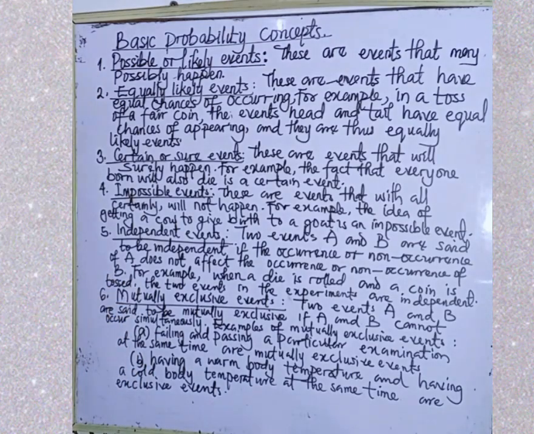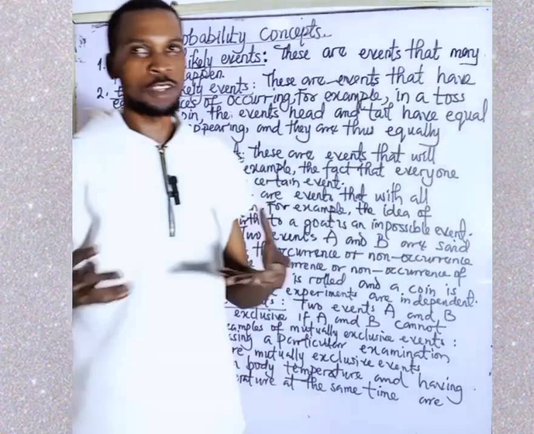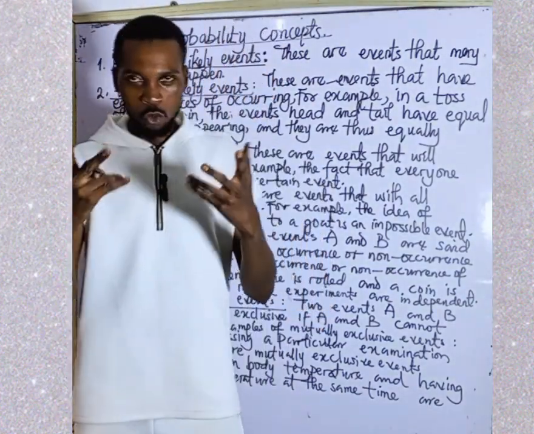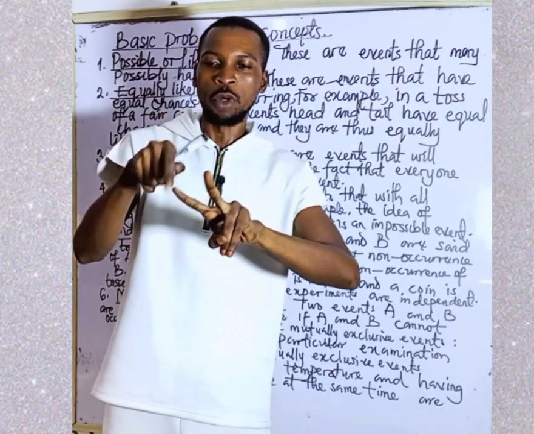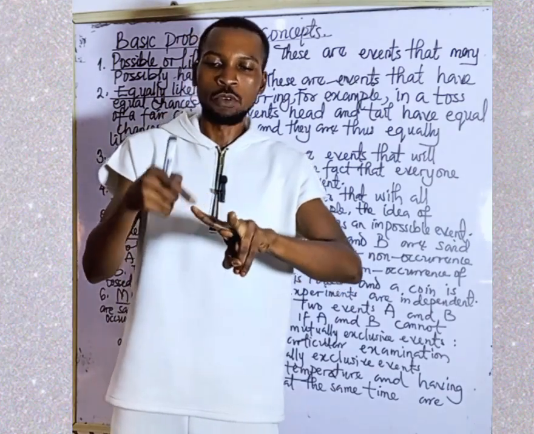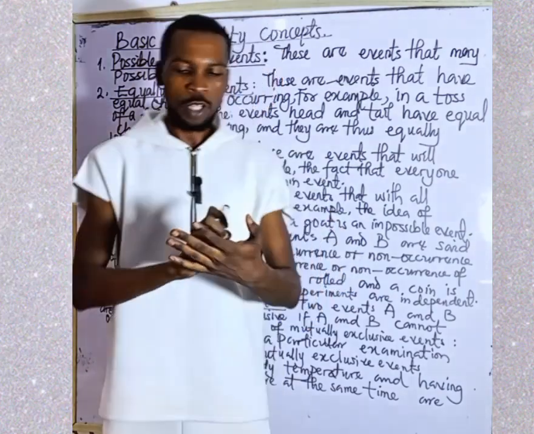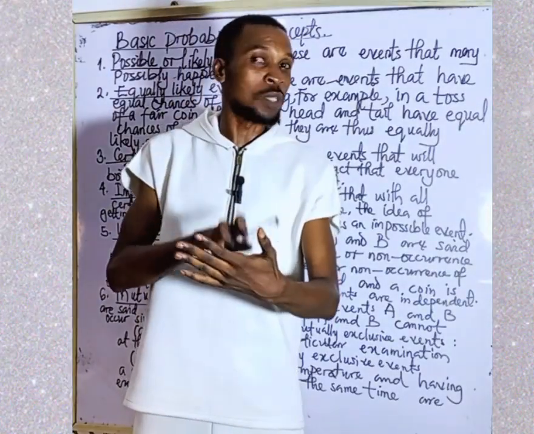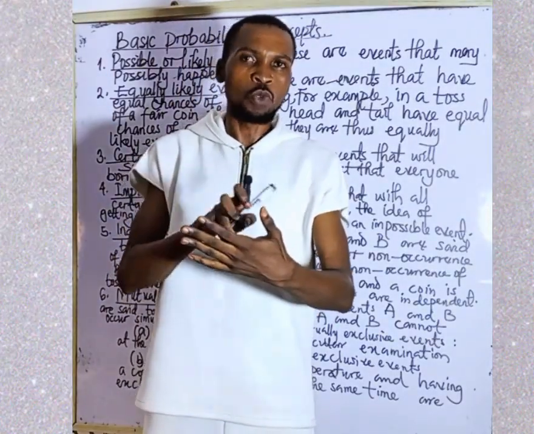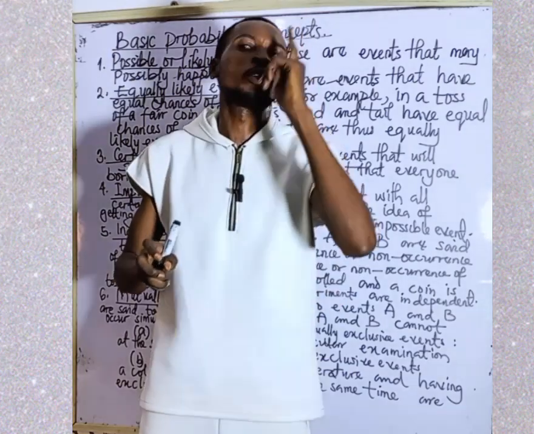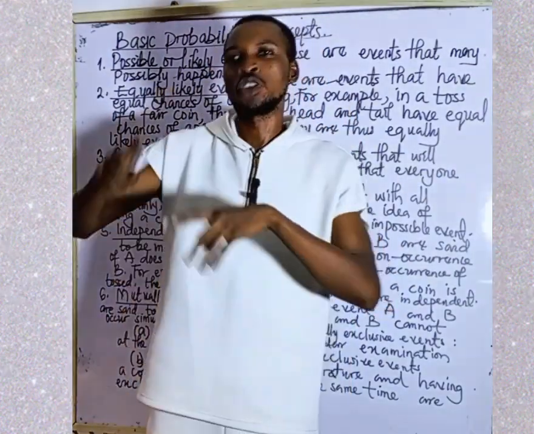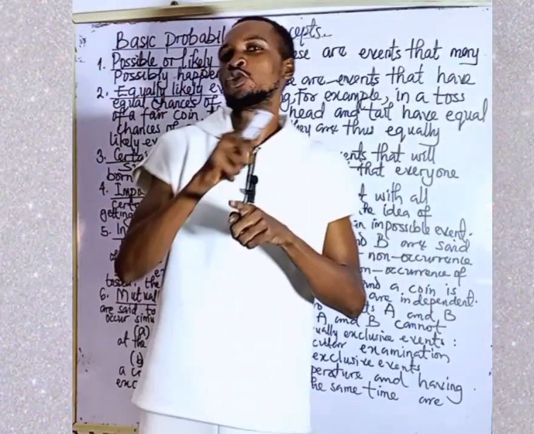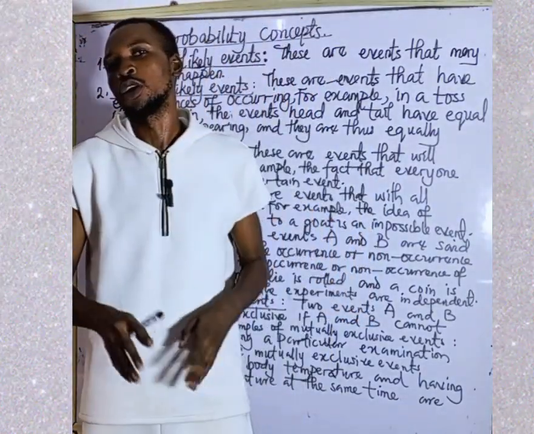And the last one is called mutually exclusive events. For mutually exclusive events, when you have two events, A and B, the two events cannot occur simultaneously at the same time. For example, I want to write an exam. If I fail the exam, it means that I cannot pass it. Mutually exclusive is saying that you cannot fail the exam and pass at the same time. Once you pass, that means you did not fail. Or once you fail, that means you did not pass. These are what we call mutually exclusive.